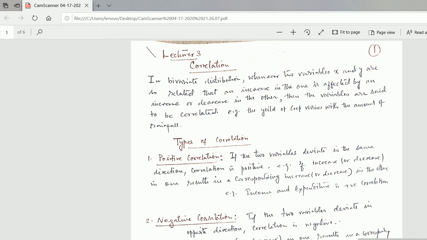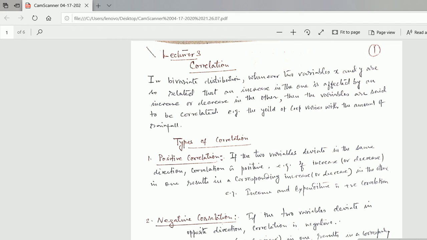So let us start. In a bivariate distribution, whenever two variables x and y are so related that an increase or decrease in one is affected by an increase or decrease in the other, then the variables are said to be correlated. For example, the yield of a crop varies with the amount of rainfall.